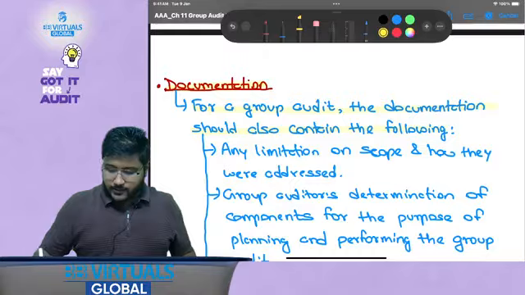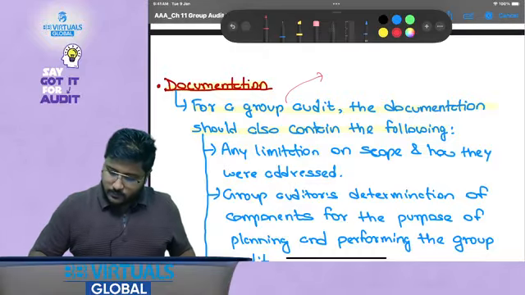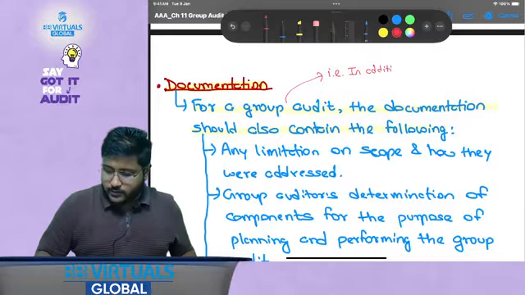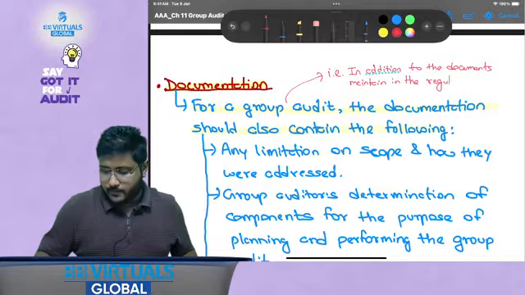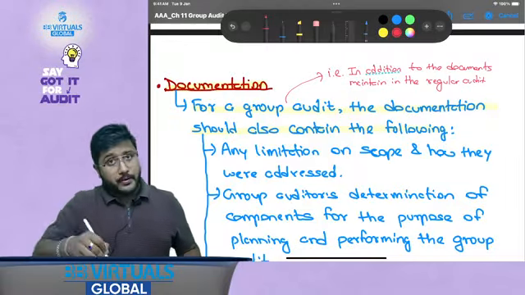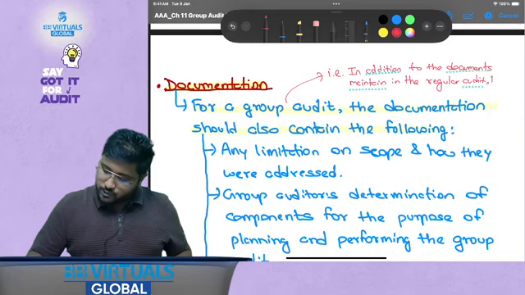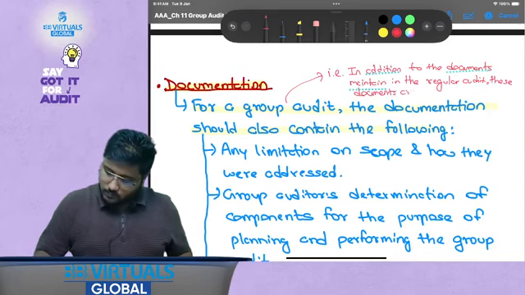That is, in addition to the documents maintained in the regular audit, these documents are also maintained.